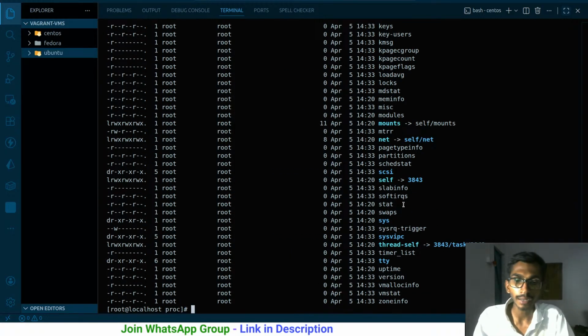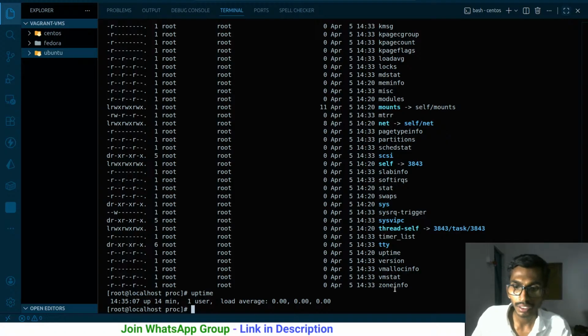So if I say uptime, it's gonna be giving me the info about the uptime, like since when the machine has been up and all, and it will even be giving me the load average, all these things. It is just simply saying that there's been one user, the machine has been up for 14 minutes, and this is the time, 14:37. Okay, this is probably the starting time, and this is the info that I'm getting.